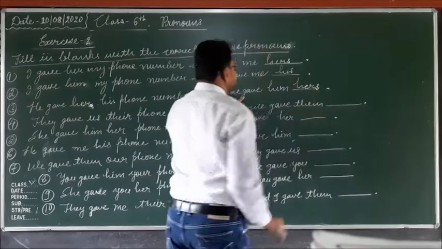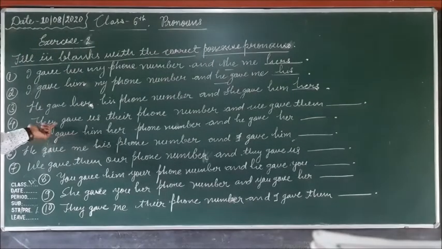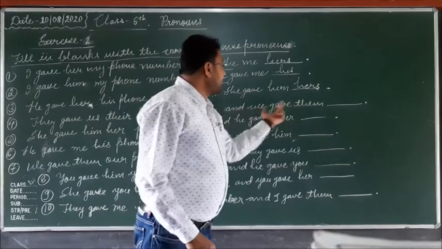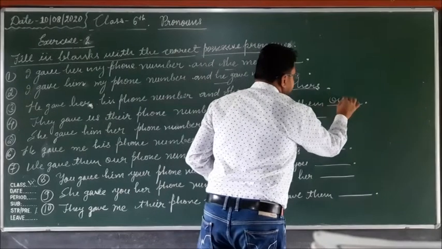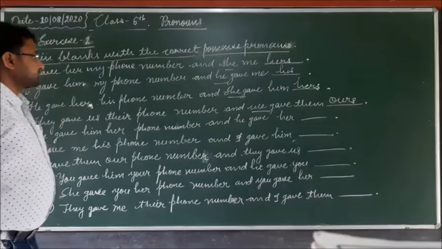Next number 4: they gave us their phone number and we gave them ours.